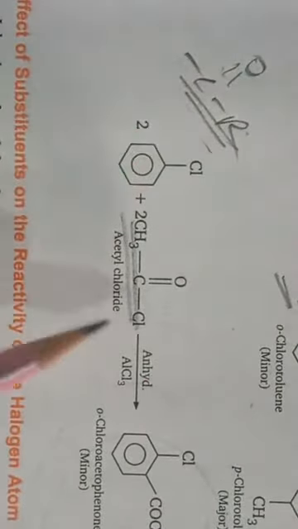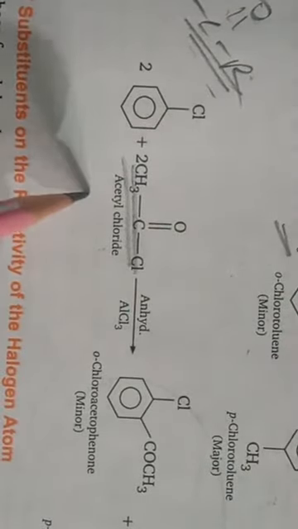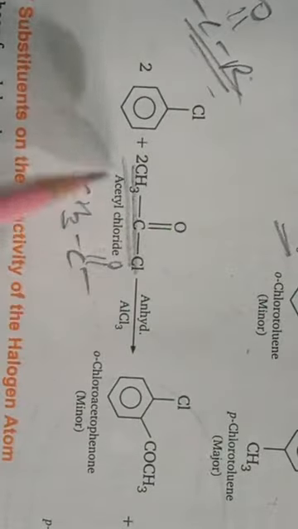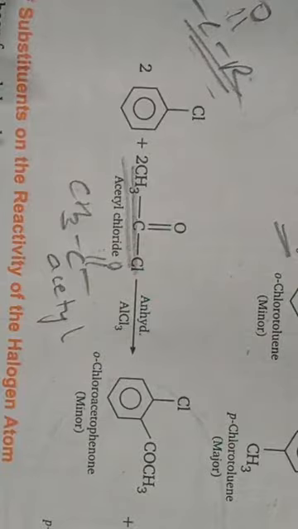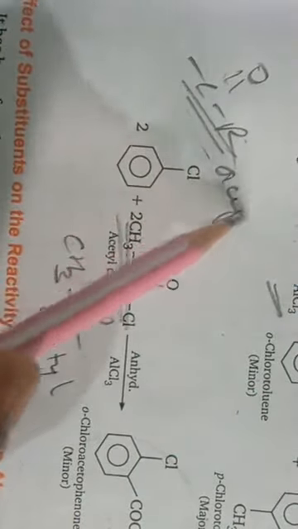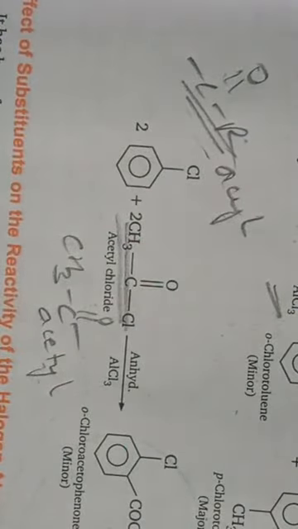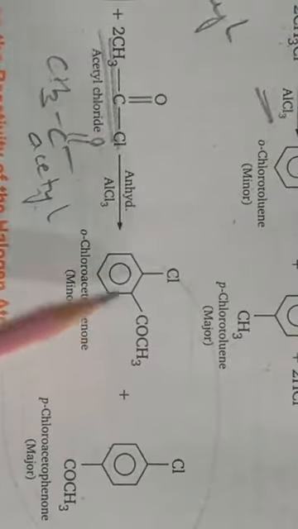Under acylation, this reaction is acetylation, because CH3CO is known as the acetyl group. The common group is known as the acyl group, and it is the acetyl group when CH3 is present. So this is an example of acylation in which we are introducing an acetyl group in the benzene ring.